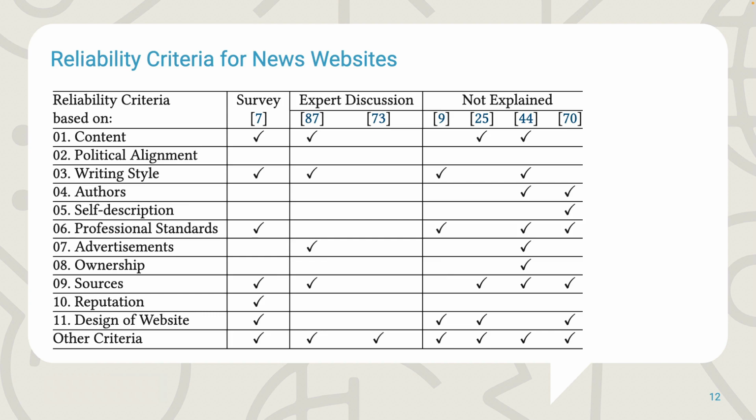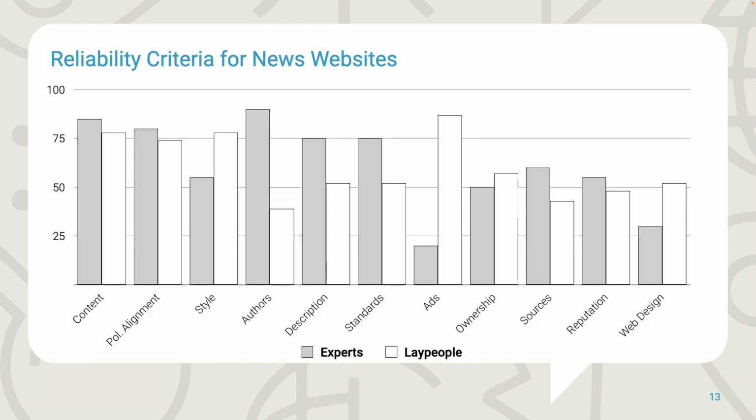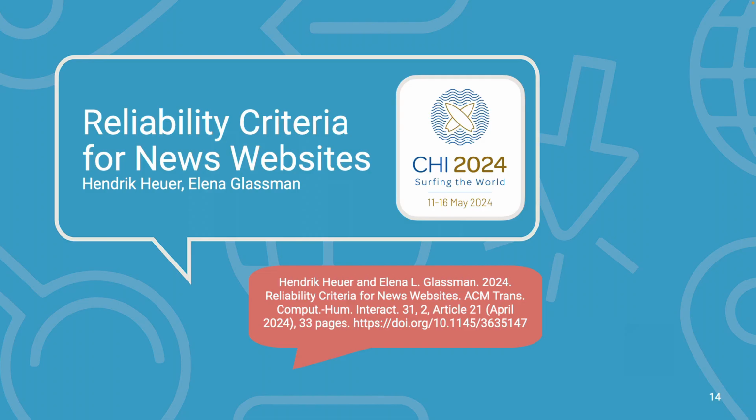Our empirical studies showed that criteria like writing style and website design, which are frequently included in criteria catalogs, are more frequently used by end users than by experts. In the paper, we provide detailed qualitative results on each of these criteria and discuss how they can be implemented in socio-technical interventions. You find more information in our paper titled Reliability Criteria for News Websites.